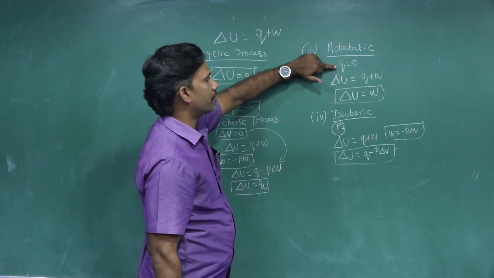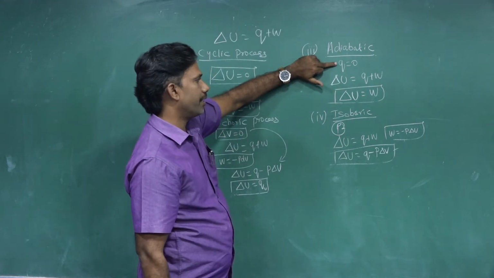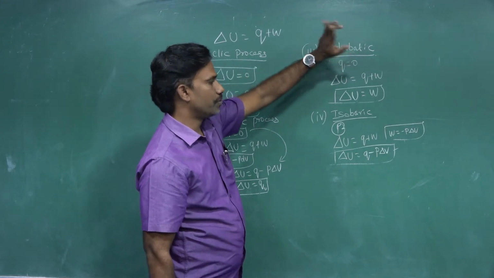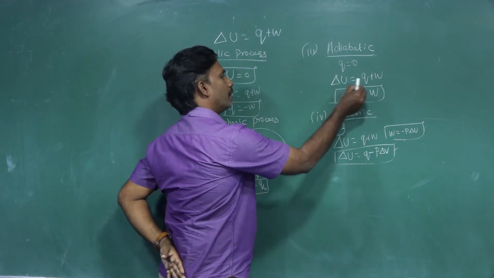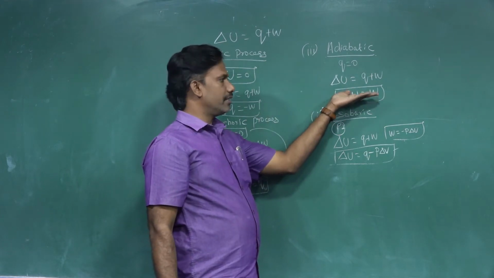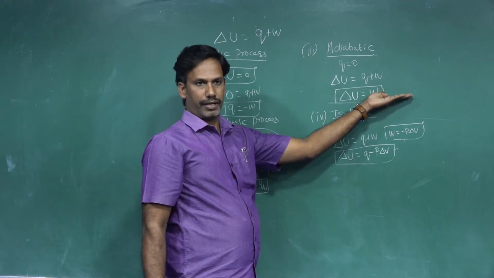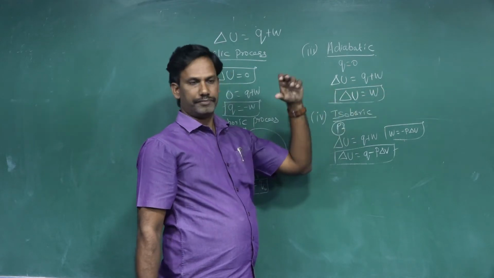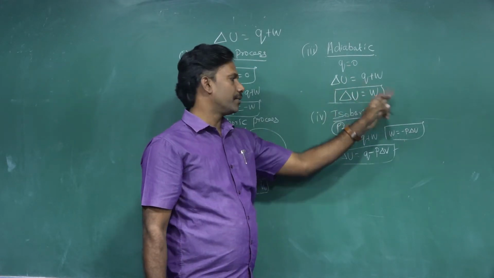Adiabatic process, as you know very well, there is no exchange of heat between the system and surroundings, that is, Q equal to 0. Then del U equal to W, it means the change in internal energy is equal to the work done, or a decrease in the energy is equivalent to that work done.